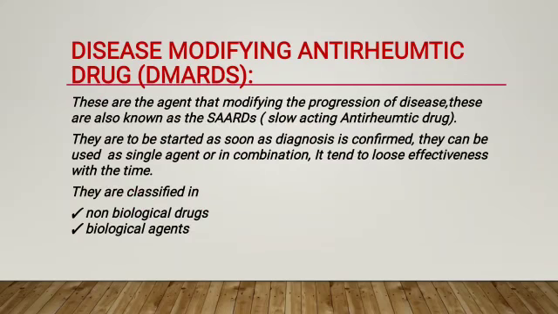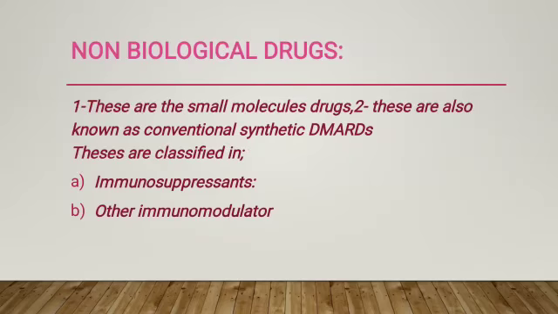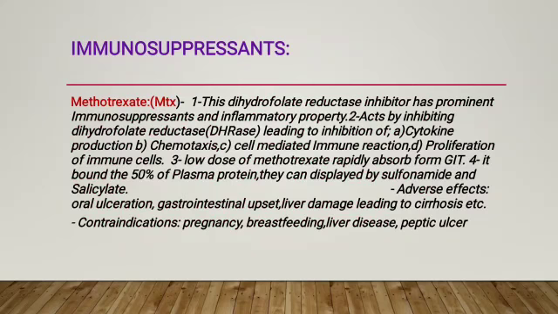First is DMARDs. These are the agents that modify the progression of disease. These are also known as slow-acting anti-rheumatoid drugs. In this, the subclass is non-biological drugs. These are small molecule drugs, also known as conventional synthetic DMARDs. These are classified as immunosuppressants, for example methotrexate. Methotrexate is a dihydrofolate reductase inhibitor and has prominent immunosuppressant and anti-inflammatory properties. It acts by inhibiting dihydrofolate reductase, leading to inhibition of cytokine production.